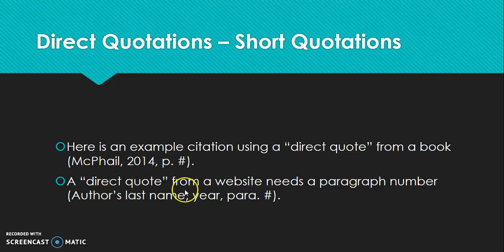In this example, it's from a website. So you're going to have the author's last name again, the year, and then you're also going to have a paragraph number in place of the page number. So note that a key difference between paraphrasing and direct quotations is that direct quotations will require either page number or paragraph number. So in paraphrased material, we didn't necessarily see this or this.